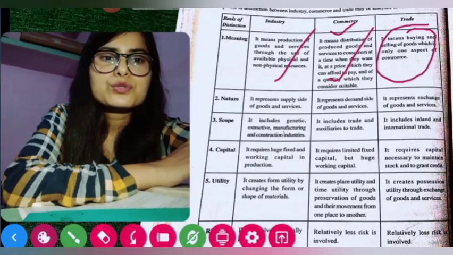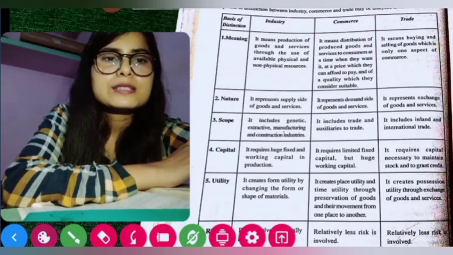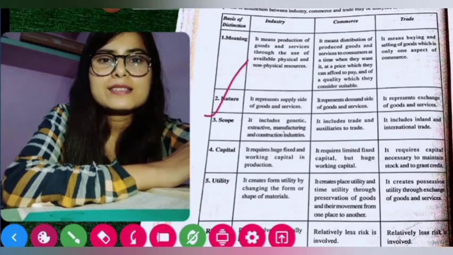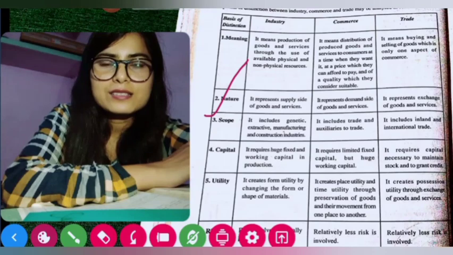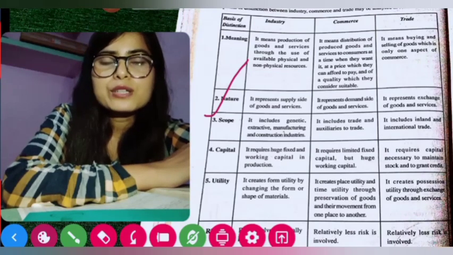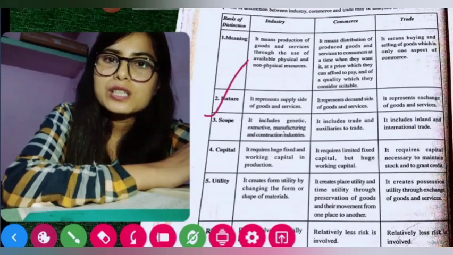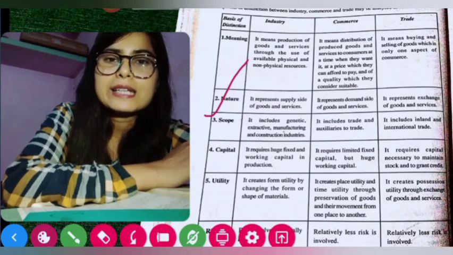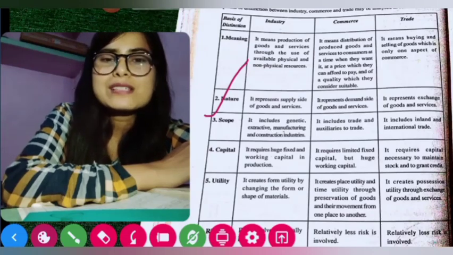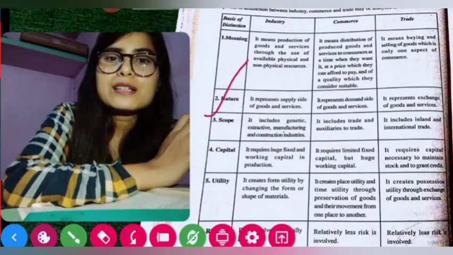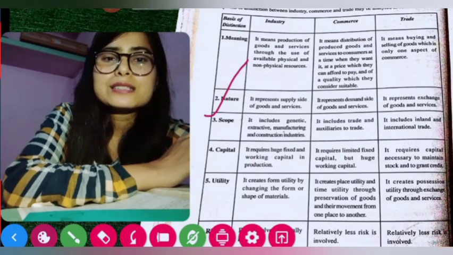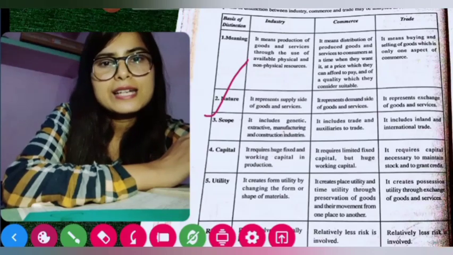Now let's go to the next point, that is nature. What is the nature of industry? It shows us the supply side, and industry, as I said, is a place where goods and services are produced. So it will look after how much supply it can provide to the customer. What is the demand of the customer? After estimating the demand, industry will try to give the supply through the different products produced in the industry.